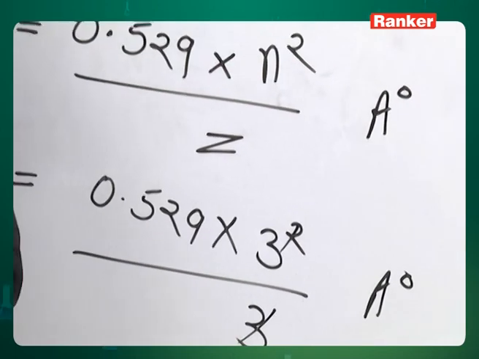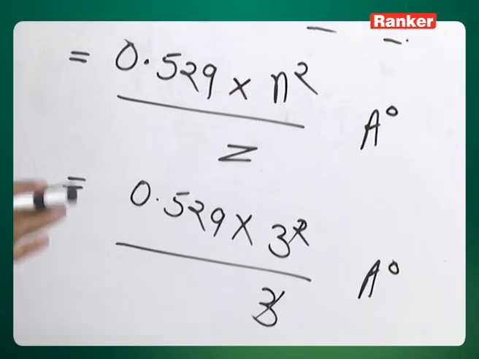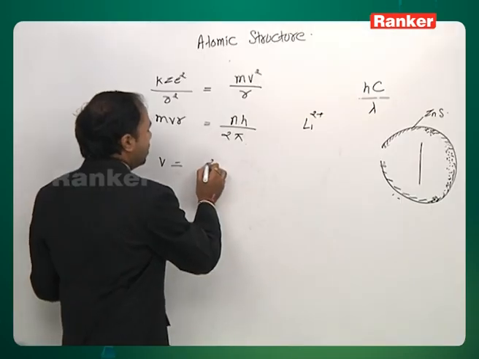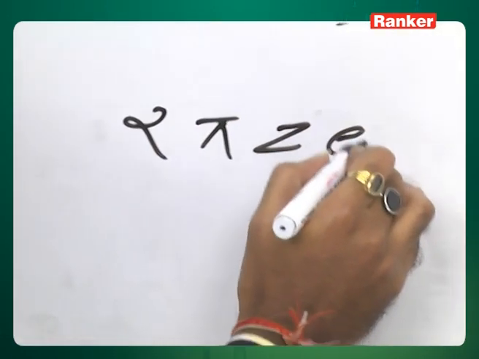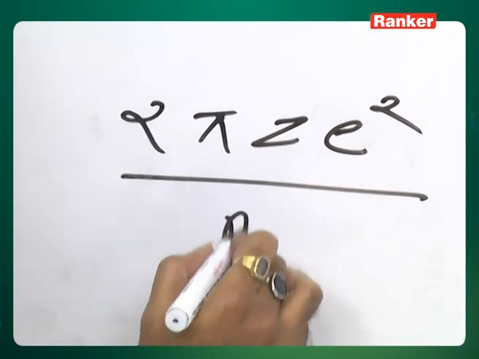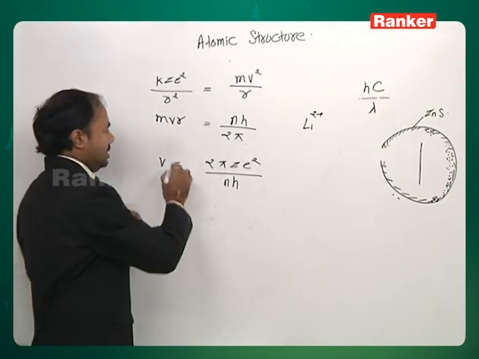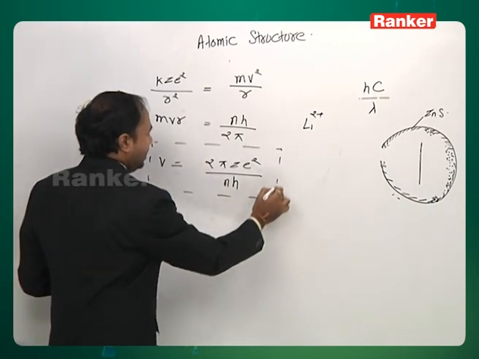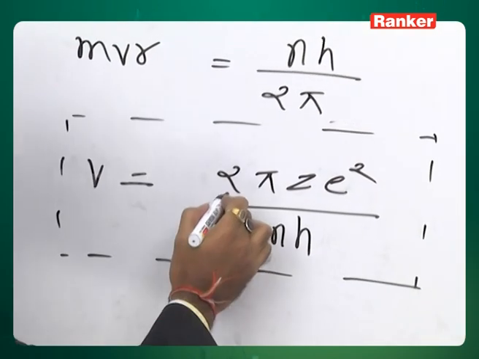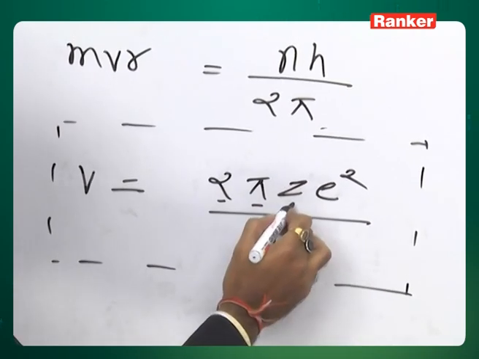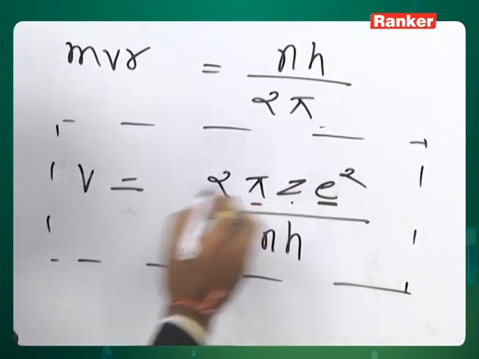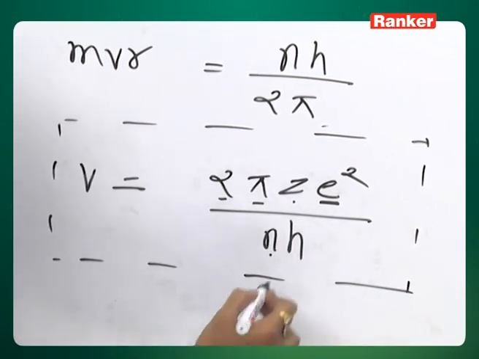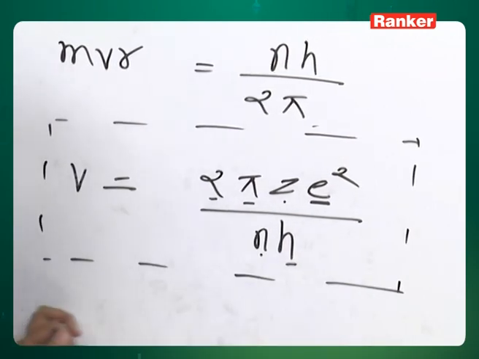If we go for velocity, v, we get v equal to 2 pi Z e square upon n h. Now see, this is the formula for velocity, and in this formula 2 is a number, pi again a constant, Z is the atomic number, e again the electronic charge which will be constant, n here is the shell number or orbit number, h is Planck's constant.